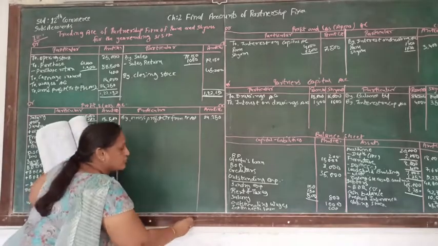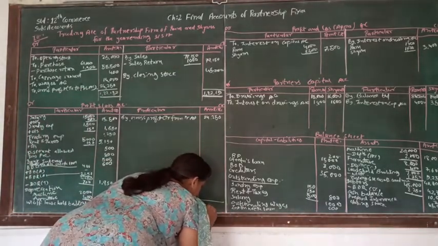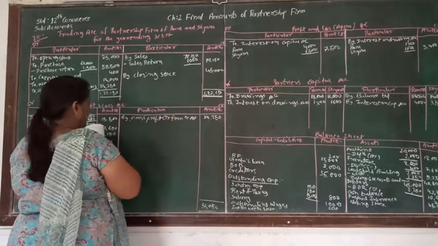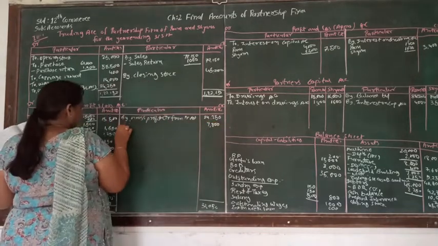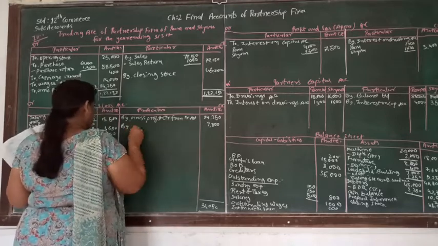This total we are going to take to the other side, 32,050. From there, if we deduct 24,250, the amount will be 7,800. And this is the net loss.